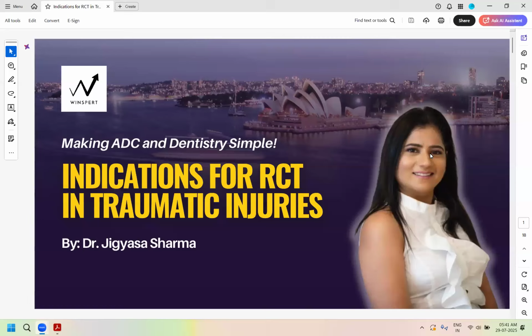So if you have taken the trauma guideline mock, the most important focus is what investigations you will do that day, what should be your initial emergency management, what should be the follow-up period, what are the restorations, and what should be the final restorations, and how would you identify based on the clinical pictures, movement, dislocations, and whatever the PDL signs are given to you, identifying the nature of the injury, diagnosing it.